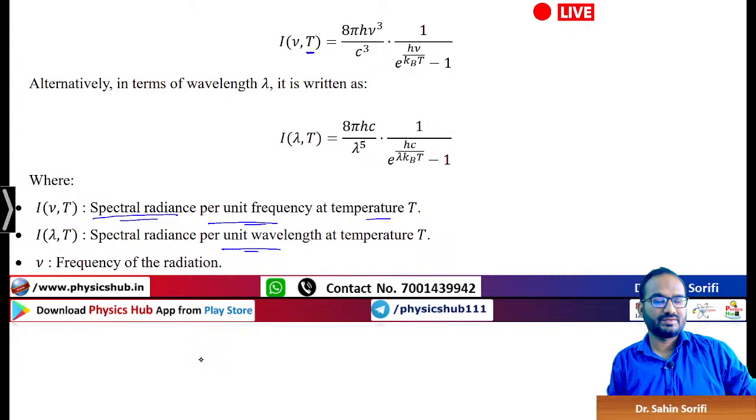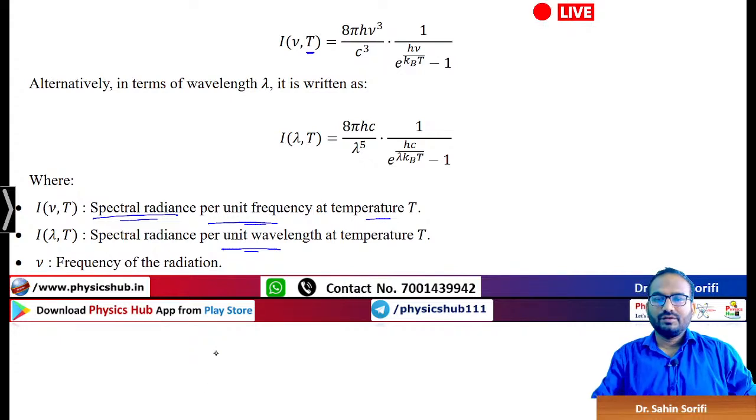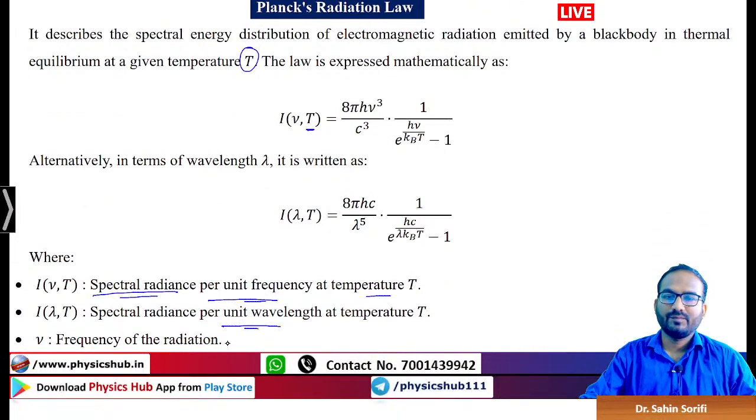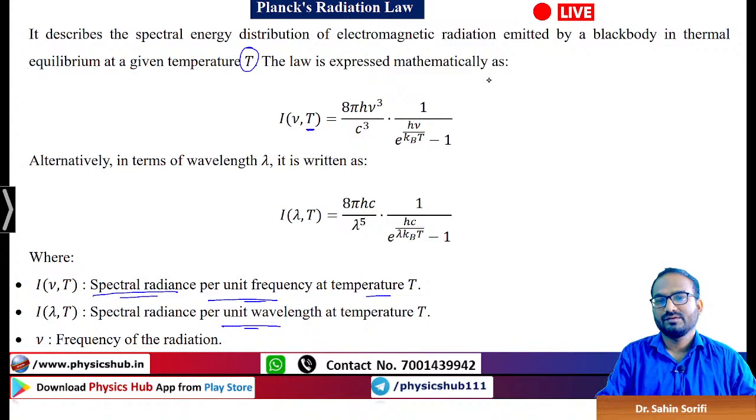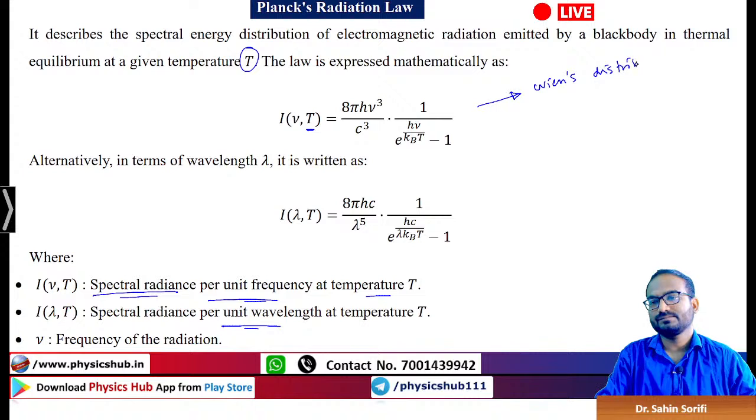So under appropriate approximation we can show that Planck's radiation law approximates to Wien's distribution law, and under some approximation it also approximates the Rayleigh-Jeans law.